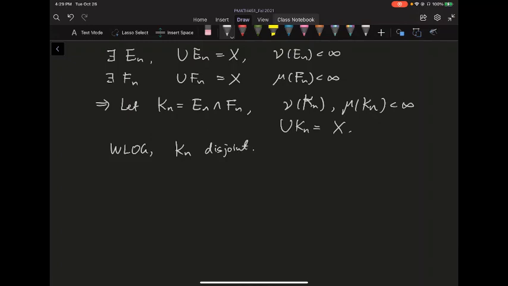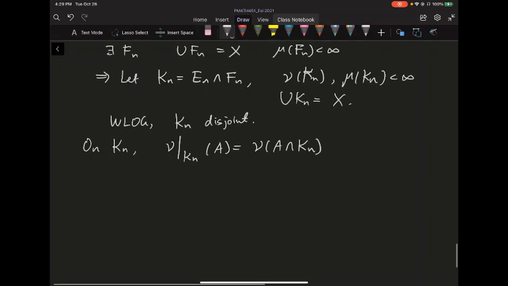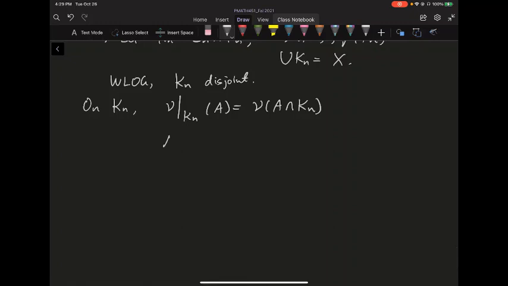All right, so on each of these K_n, I can actually just restrict our measure. So if I consider nu restricted to K_n, by our definition it is just equal to nu of A intersect K_n. We probably put that on your assignment 1, I think. And you do the other one, mu restricted to K_n, which again by definition is mu of A intersect K_n. They are all finite measures, okay? And pretty sure it's one of your assignments.